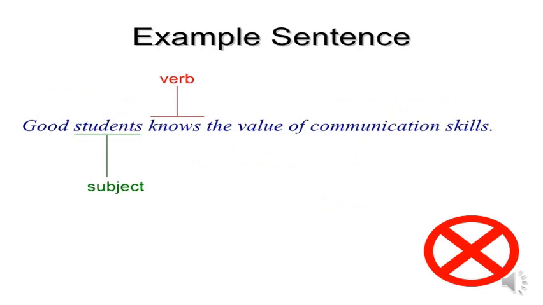Dear students, look carefully at this sentence. This sentence is different from the previous one. Good students knows the value of communication skills. There is an error in this sentence. This error is in the verb knows. Why? Because we mustn't add s to the verb because the subject is plural, not singular. So the correct sentence is to say, good students know the value of communication skills. Is it obvious?